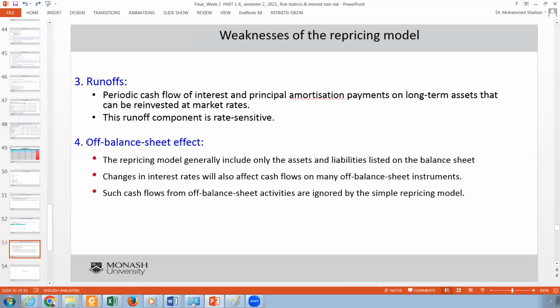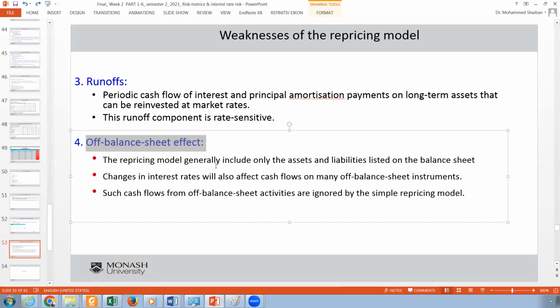Off-balance sheet is a very clear issue to explain, and actually we are talking only about the assets and liabilities that are in the balance sheet. Changes outside the balance sheet, like loan commitments and other things, we are not taking into consideration, and therefore this is the fourth weakness.